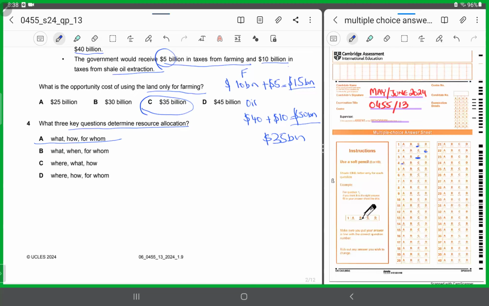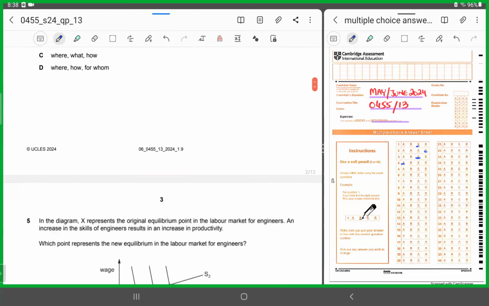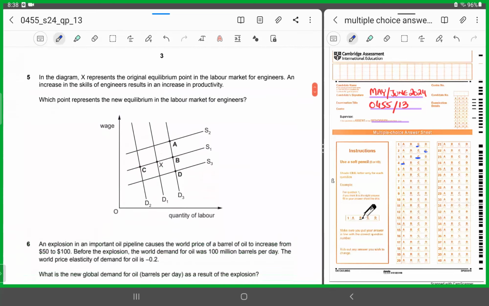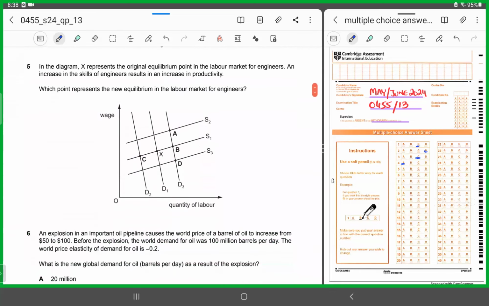That means which combination of goods to be produced, how much of those goods to be produced, of more of capital or less of consumer, how to produce more of capital production or labor production or a combination of both, and for whom to produce, right? All right. Some questions are very easy. All you need to do is keep your definitions and your concepts clear and you are good to go. So less than a minute, maybe even you will be spending on solving those MCQs.